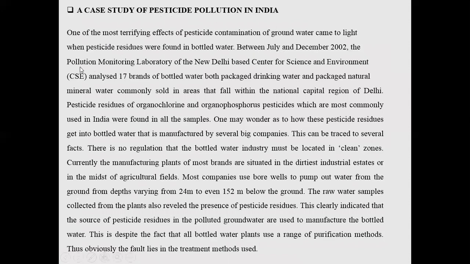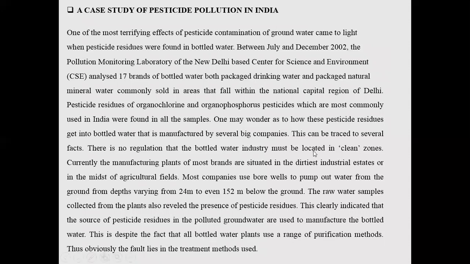There is a laboratory called the Pollution Monitoring Laboratory of the New Delhi based Center for Science and Environment, CSE, located in Delhi. They examined 17 bottles of water, both drinking water as well as natural mineral water, in the region of Delhi. After examining, they found organochlorine and organophosphorus pesticides in those samples. It was a surprising thing because several big companies were manufacturing these bottles, and how could they have pesticide as a pollutant in them? It was very surprising for them.